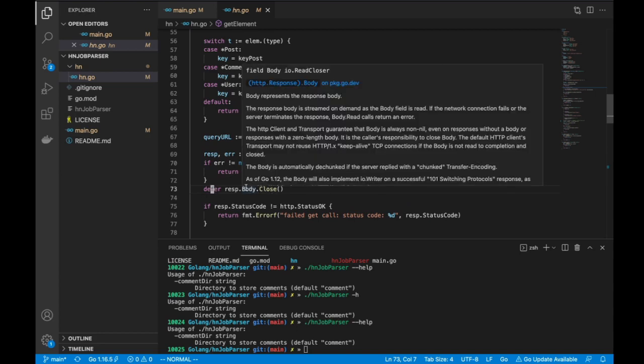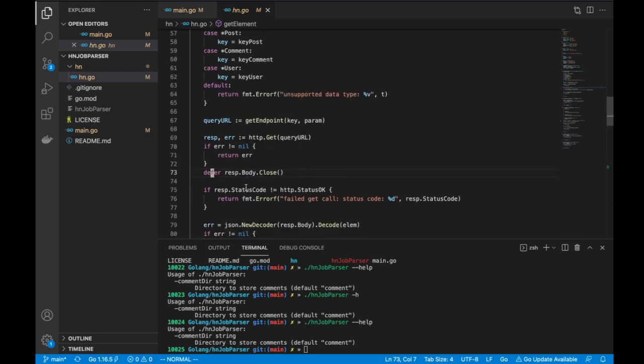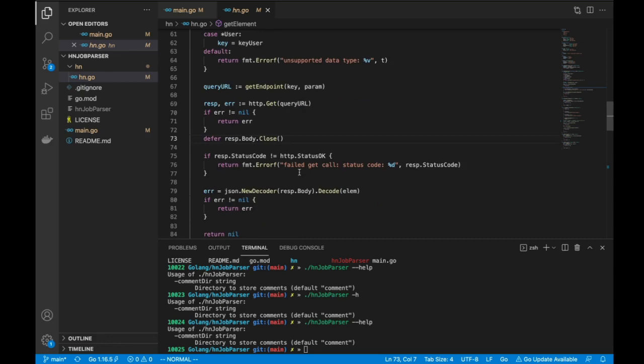I do not have to take care of it if some error happens while reading it, or if I'm able to read everything successfully. I don't have to take care of it at multiple places. I just write it here, and I'm guaranteed that whenever I exit, the close method will be called for this content.